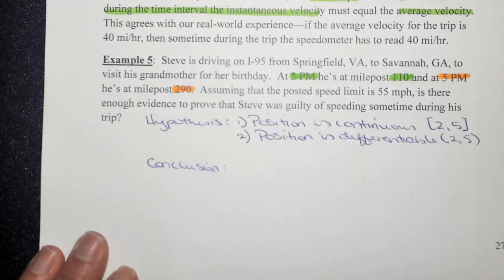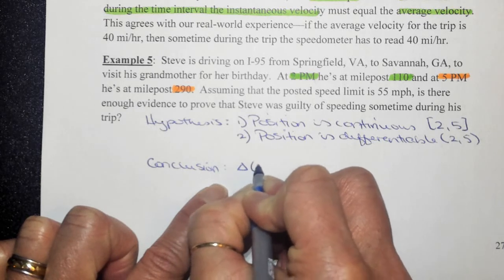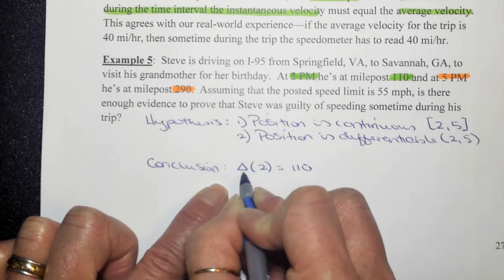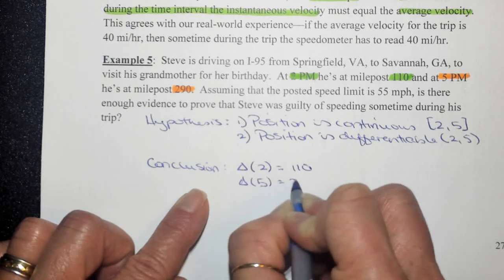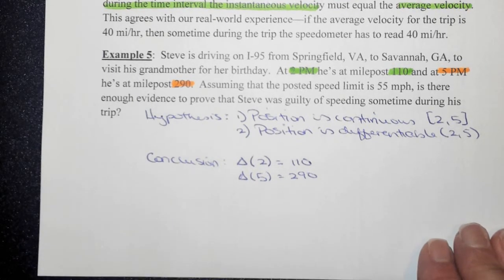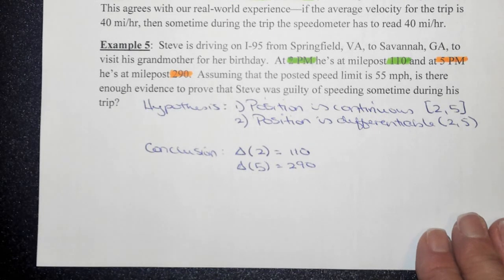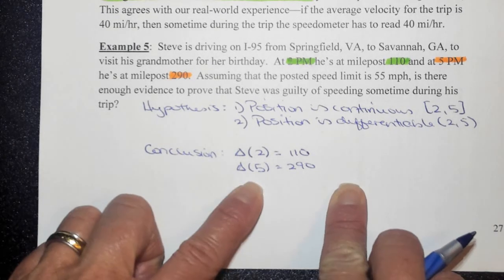okay, what we're looking at is the change in the position, at 2 p.m., mile marker 110, delta means change, and the change at 5 p.m. at mile marker 290. Okay, we can't find the derivative of the function because we don't have a function, but we can find the slope or the derivative or the average velocity, basically.